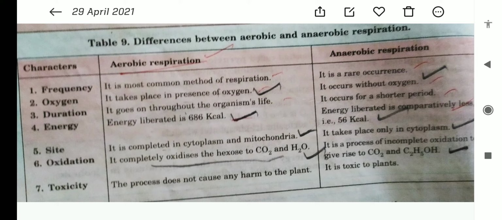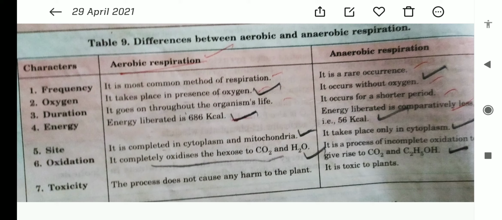It's a very important method which takes place in the presence of oxygen. Point number one, you will remember, it takes place in the presence of oxygen. Second point of aerobic respiration is that the energy liberated is more. 686 kilocalorie energy is released from one molecule of glucose. So here energy release is higher, 686 kilocalorie by oxidation of one molecule of glucose. This aerobic respiration occurs in the mitochondria of the cell.